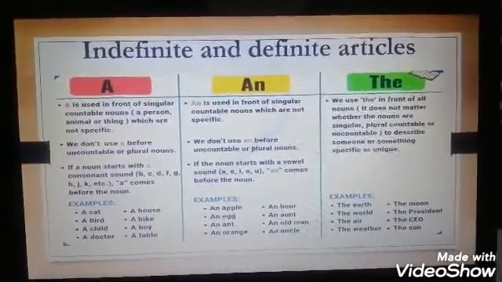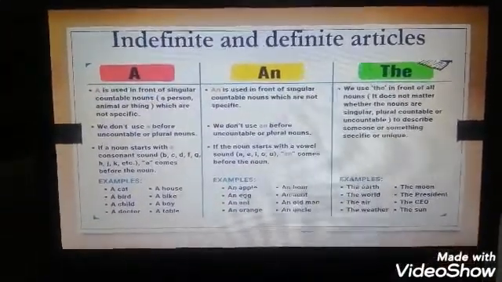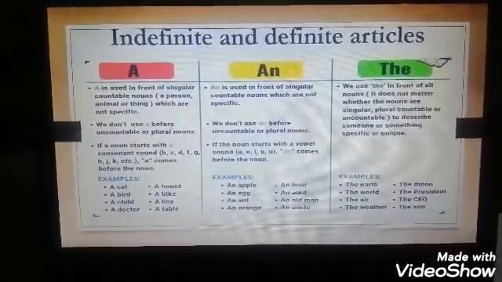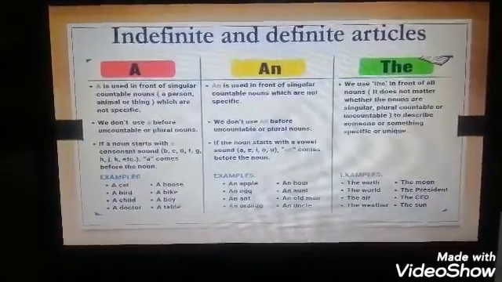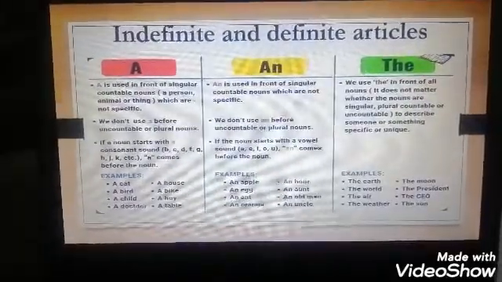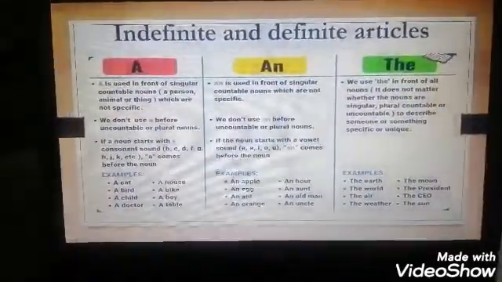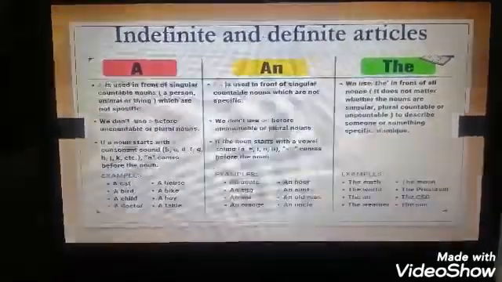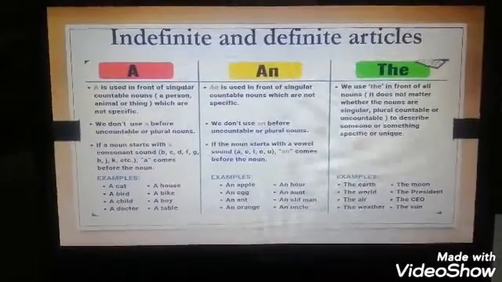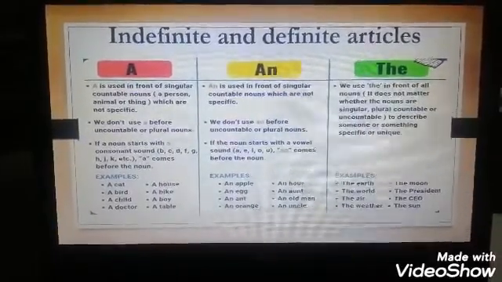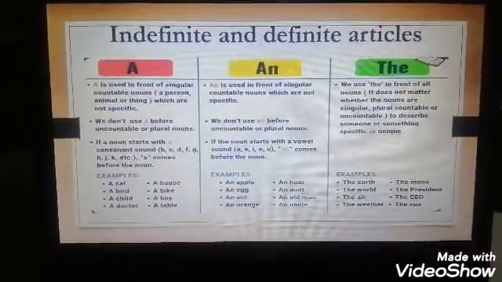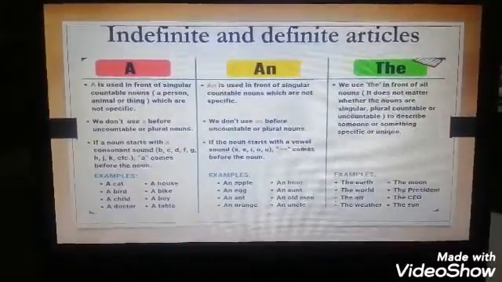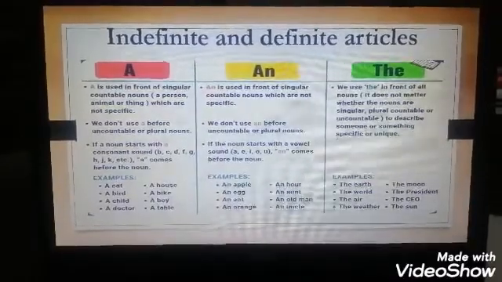Indefinite and definite articles. We have a, an, and the. A is used in front of singular countable nouns, such as persons, animals, or things which are not specific. We don't use a before uncountable or plural nouns. If a noun starts with a consonant sound, B, C, D, F, G, H, J, K, etc., a comes before the noun.